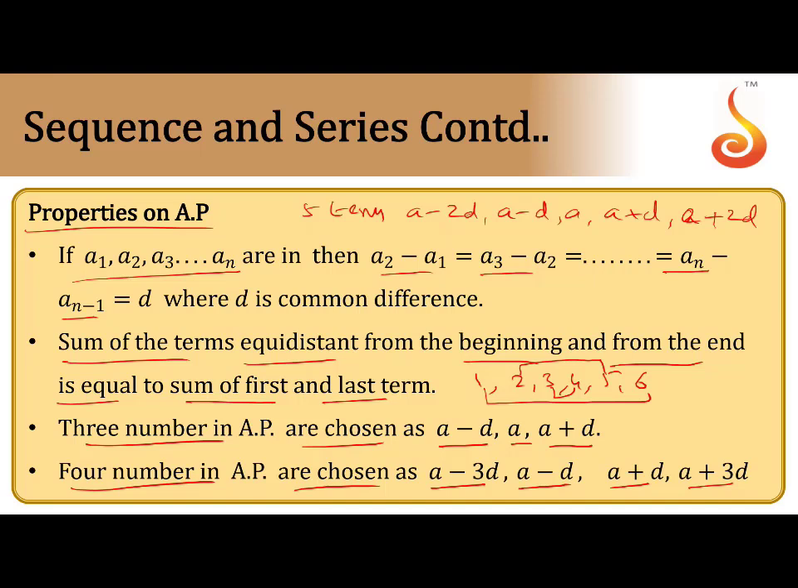Three numbers are in AP, and the sum is given and the product is given. You have to find the numbers. That type of question they will ask in the concept of three numbers, four numbers and five numbers. You have to remember these conditions.